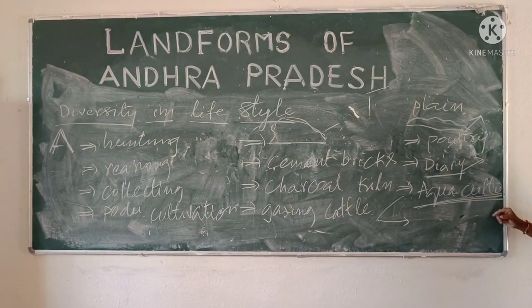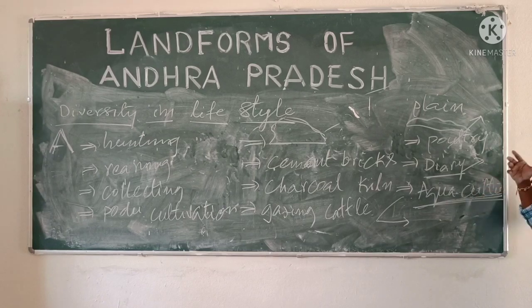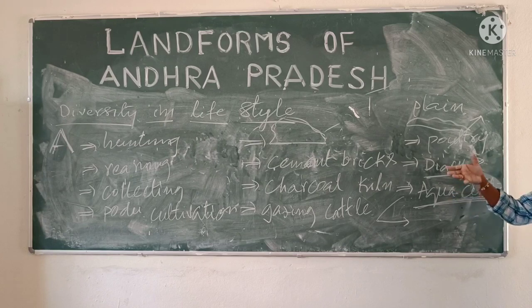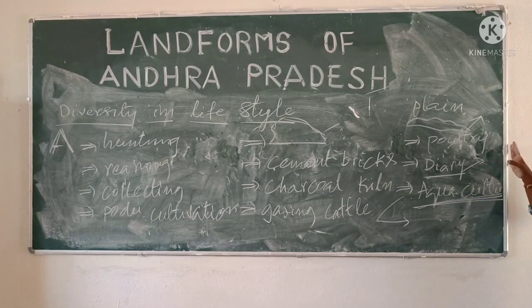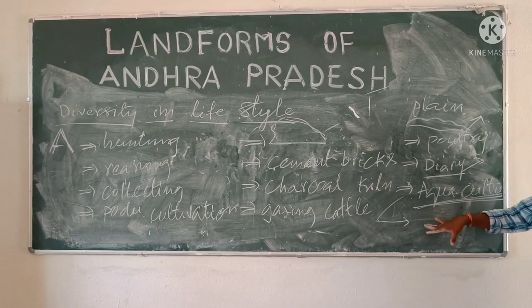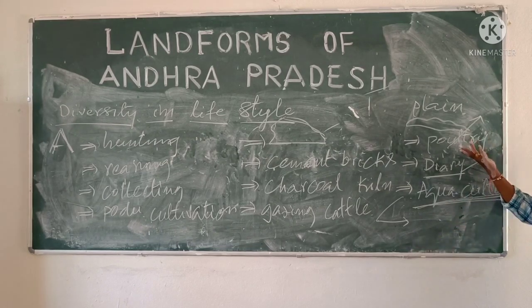Aquaculture means in water ponds or tanks, the farmers develop fish, prawn, crab. These are individually grown in the water ponds. That is called aquaculture. Due to its development, our plain area is polluted by water pollution and soil pollution.